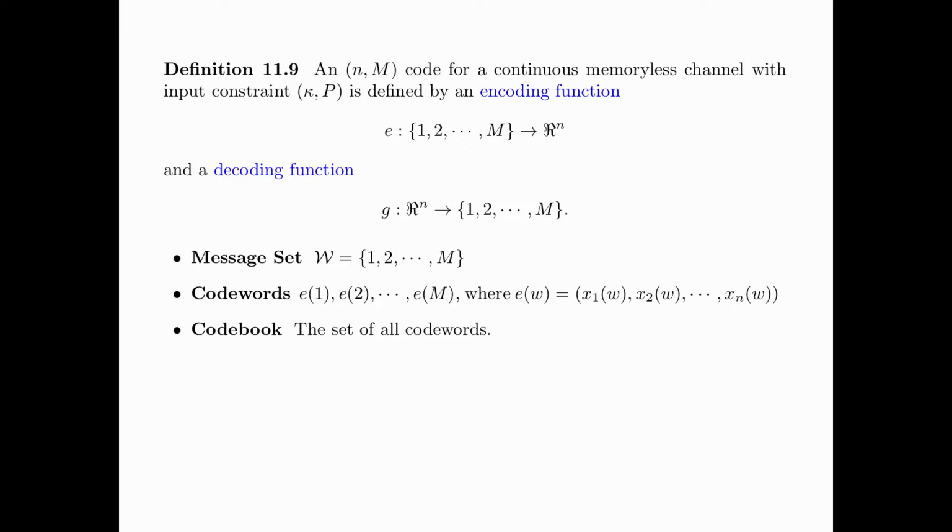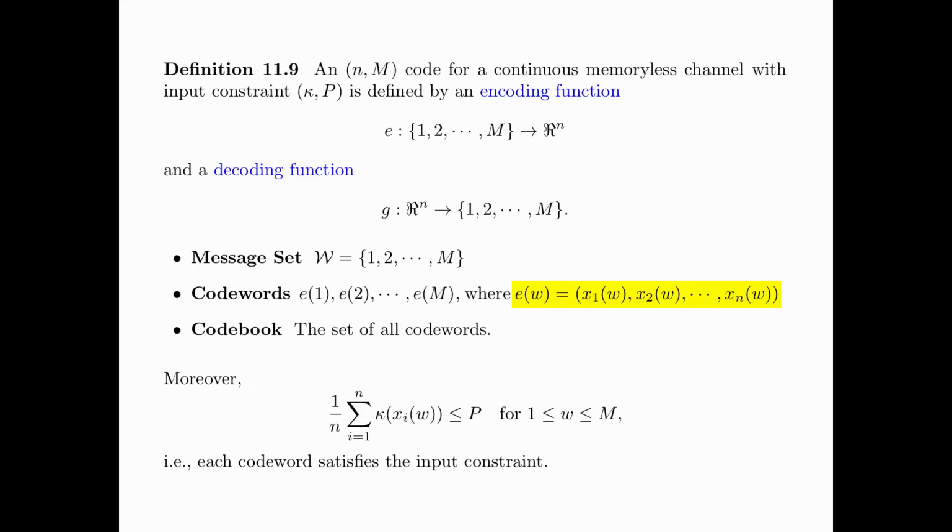The set of all codewords is called the codebook. Moreover, 1/n summation i from 1 up to n, κ(xi(w)), is less than or equal to P for all w between 1 and M. That is, each codeword satisfies the input constraint.